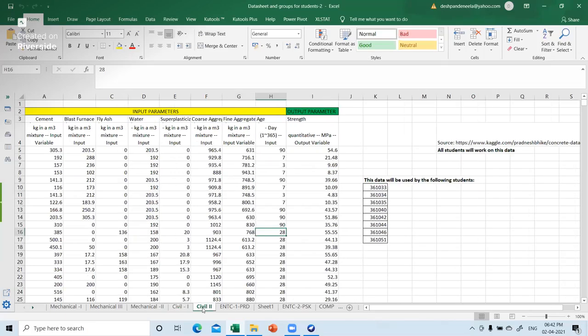In a similar fashion, for the second group you have the same input parameters and the same output parameter. However, the data is different. And these are the group of students who are going to work on this data sheet.